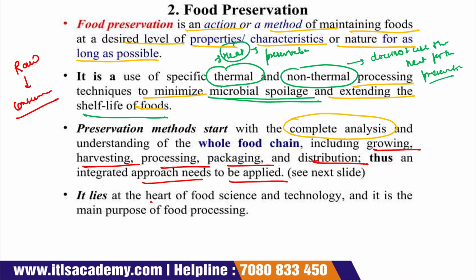It lies at the heart of food science and technology, and it is the main purpose of food processing. Okay, food preservation is what? It is the main purpose of food processing. Suppose we process the food product, and if we are not able to preserve that food product, then it is not useful for us. So if we do food processing, it is very important that we preserve that food product till it reaches the consumer.